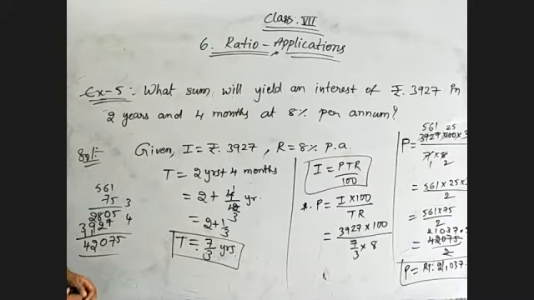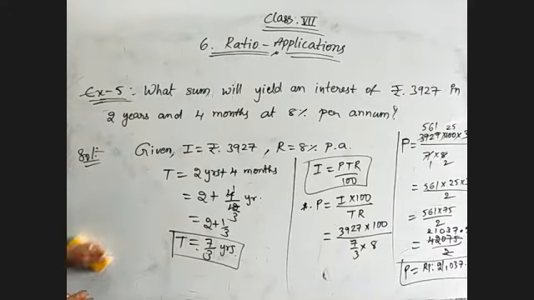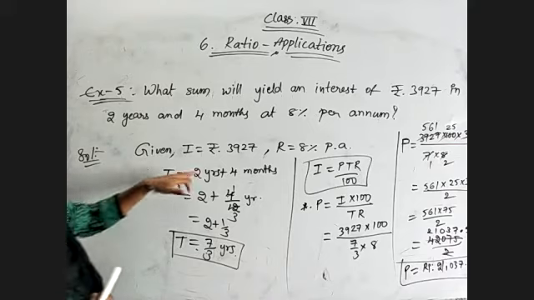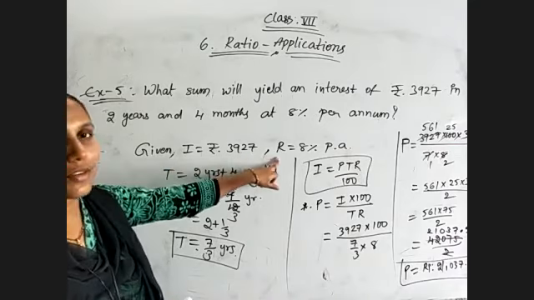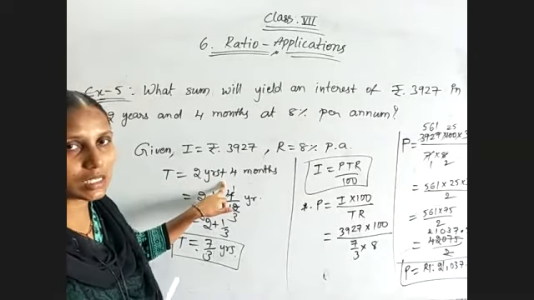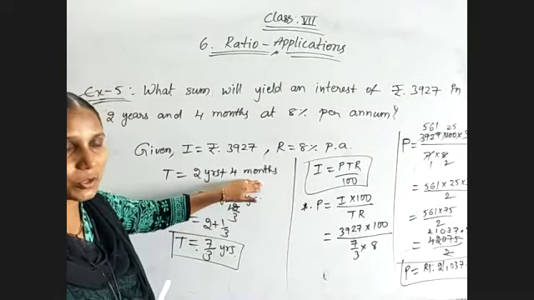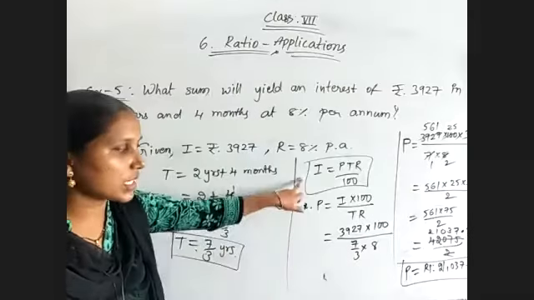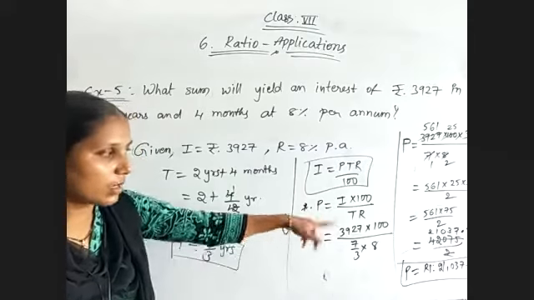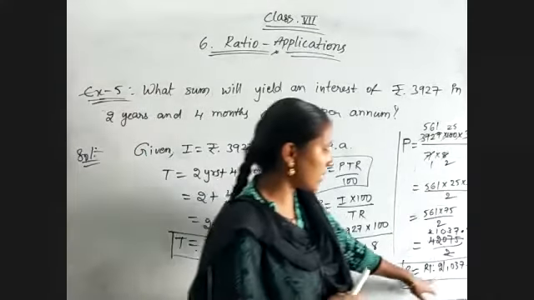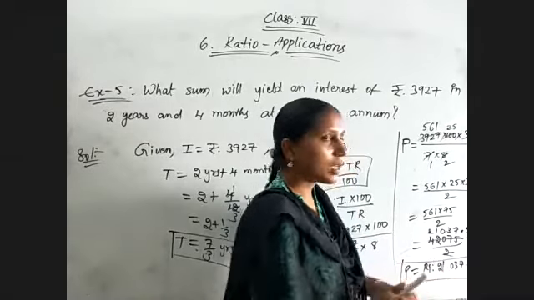So just here the calculations are very lengthy, that's all, but the remaining process is very simple. Okay, once again observe this problem. Here they have mentioned interest, rate of interest as well as time, but time is not given in years, they have mentioned months also. So first we need to convert it into years. After conversion, substitute in the formula. Then after the simplifications, we got the answer as 21,037.5 as the principal sum of the amount.